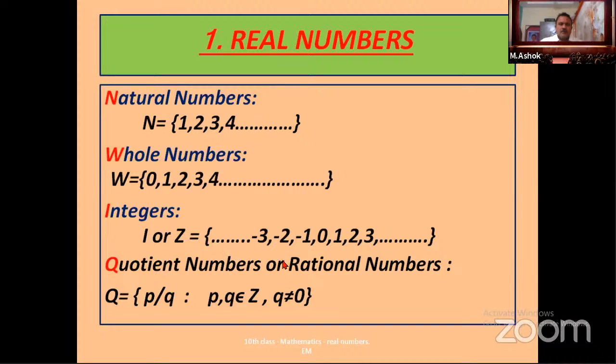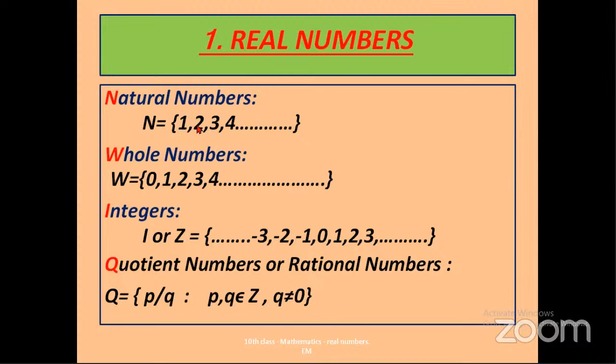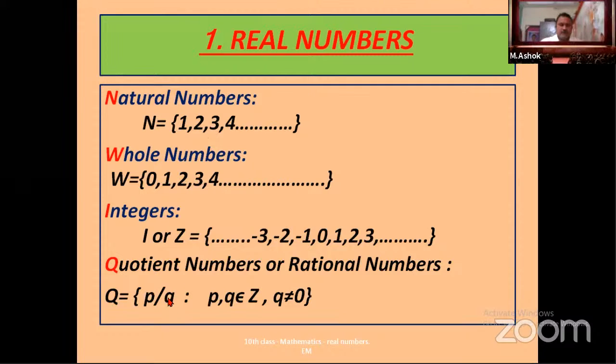Is every natural number also a rational number? Come on, tell me. Every number in natural numbers, 1 or 2 or 3, we may represent in the form of P by Q.